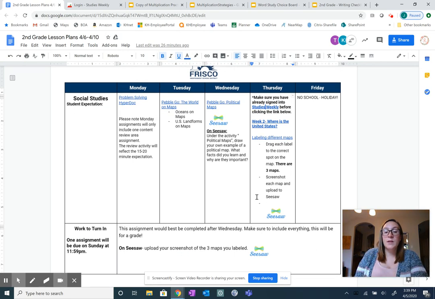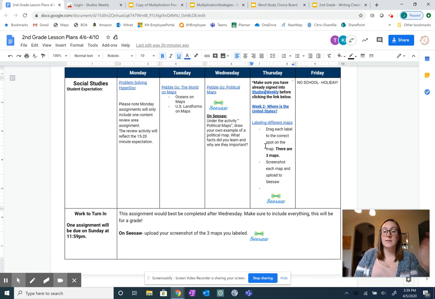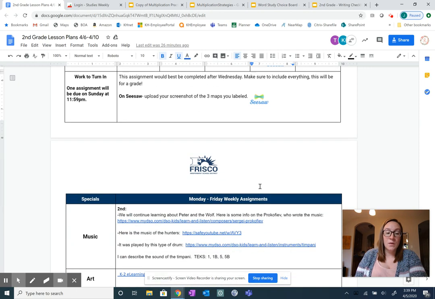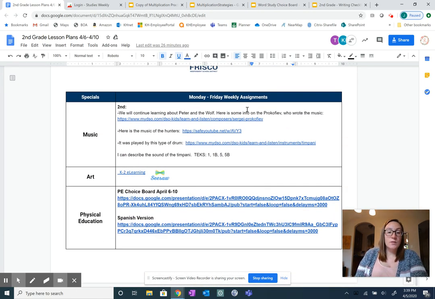After that, they will complete their graded activity for Seesaw, where they will be labeling different maps, dragging each label to the correct spot on the map, and then screenshotting each map and uploading those 3 maps into Seesaw for a grade. Reminder that the specials activities right here are for students that are optional throughout the week to complete.